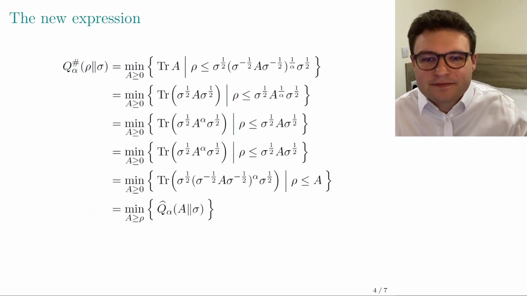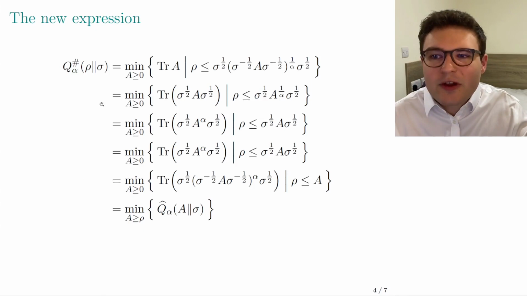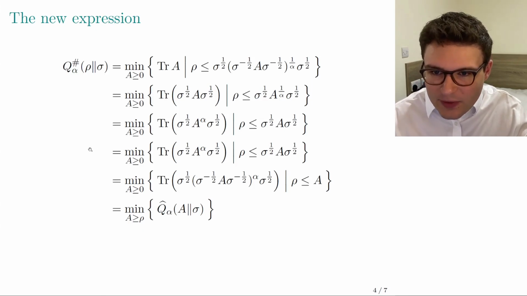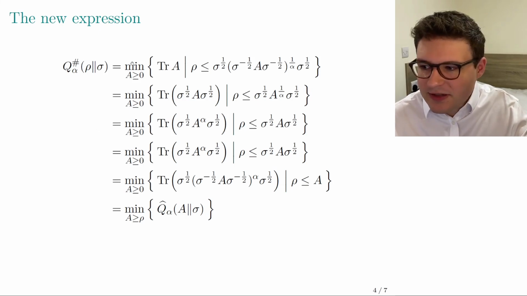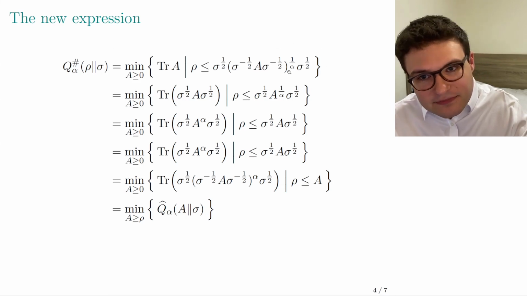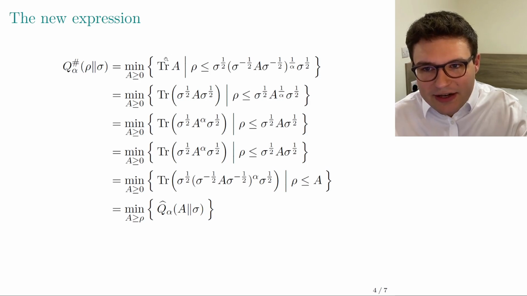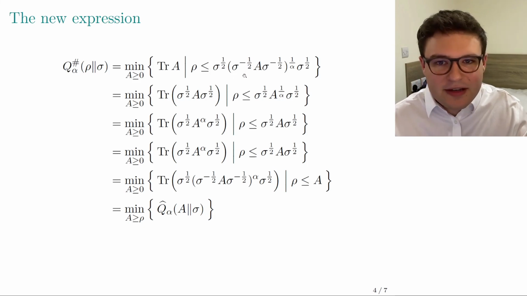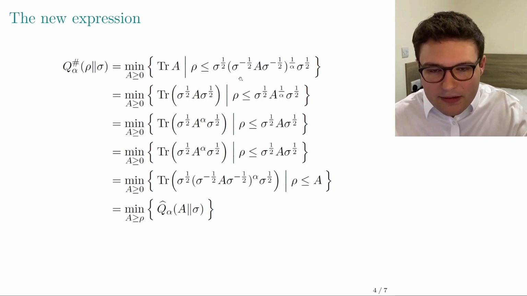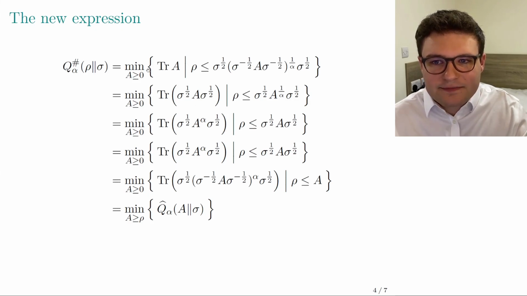We managed to solve this problem, and essentially the key step is that we realized you can think of this sharp trace function, and also the sharp divergence, in a slightly different way, which makes things a bit easier. Remember, the sharp trace function was given by this convex optimization problem, and here I wrote out the matrix geometric mean. What you can do now is redefine your A. Let's assume that the sigmas are positive definite; you don't need that, but it makes things a little bit easier. Then this new A, which is given like this, is still positive semi-definite only if the original A was positive semi-definite. So this constraint doesn't change.